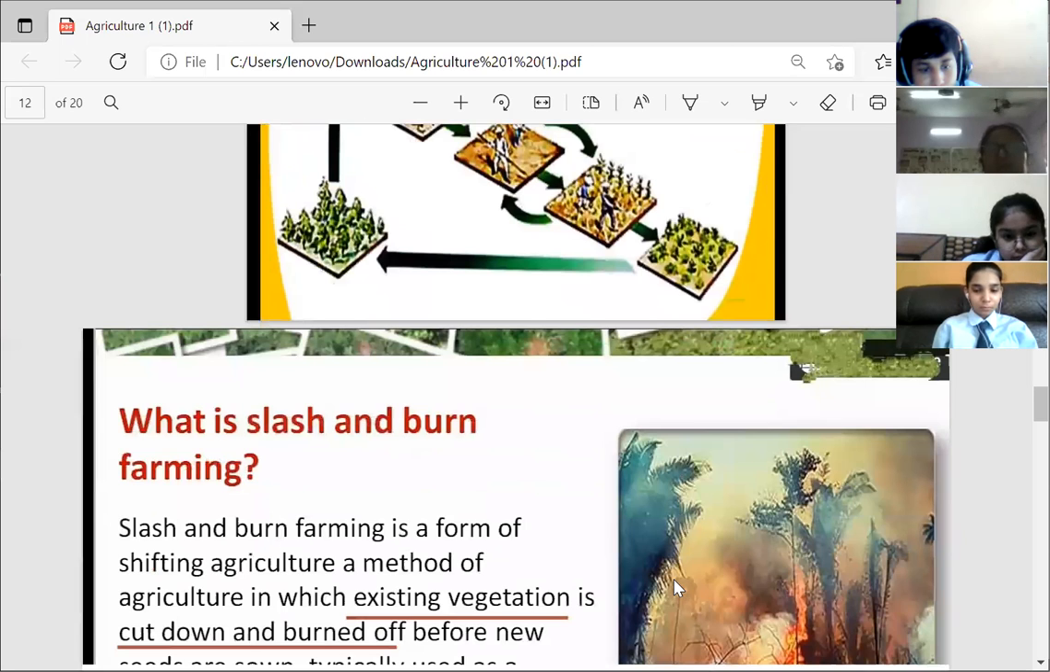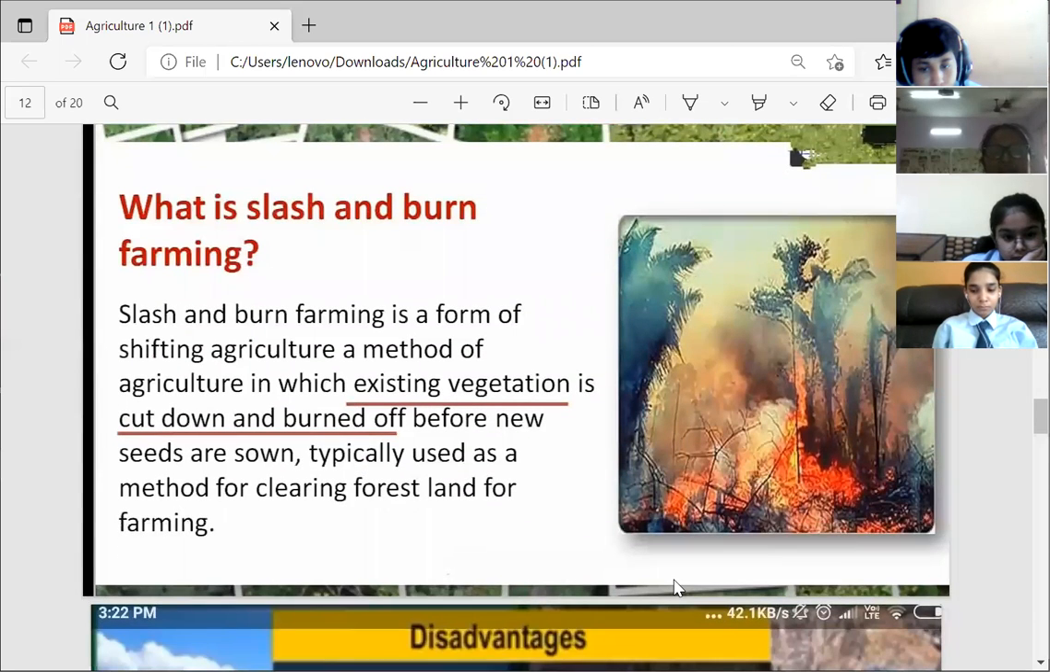Slash and burn farming is a form of shifting agriculture, a method of agriculture in which existing vegetation is cut down and burnt off before new seeds are sown, typically used as a method for clearing forest land for farming.